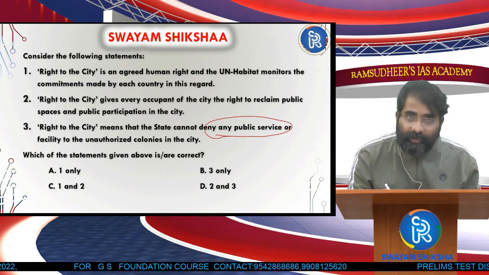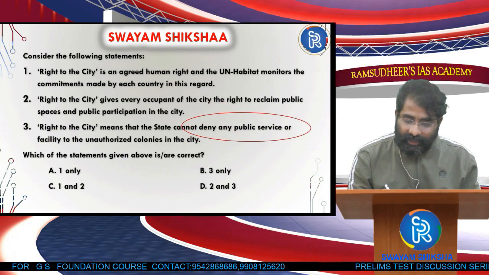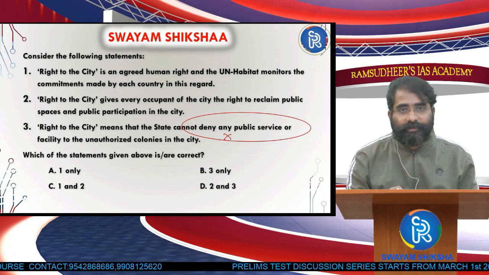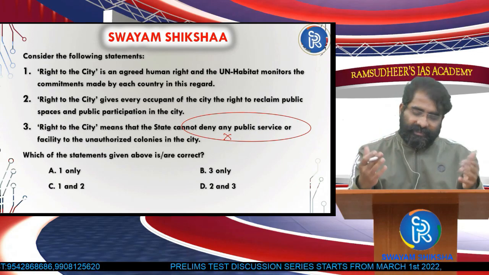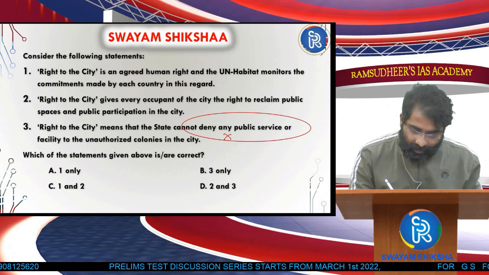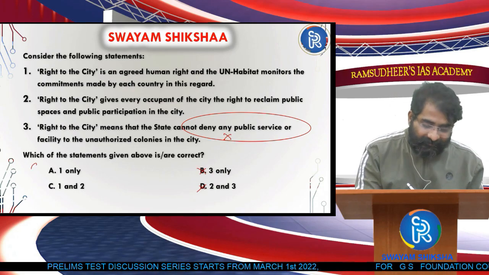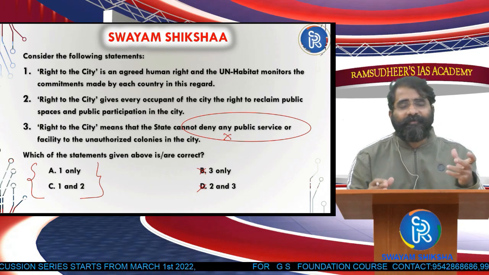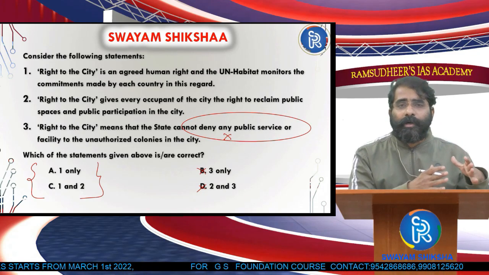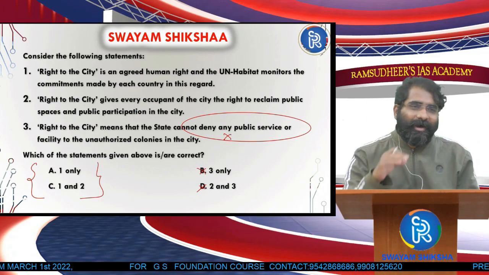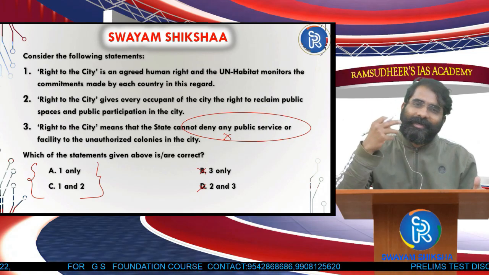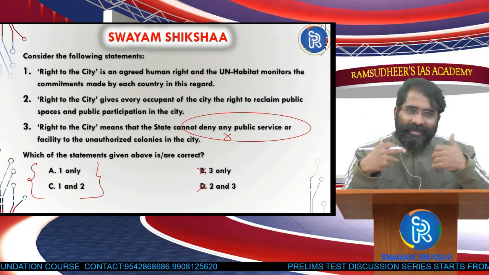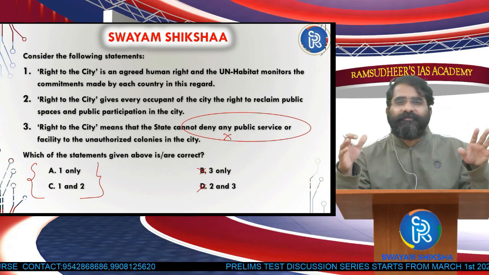service. Now I am going to use this keyword. State cannot deny any public service or facility to the unauthorized colonies. Okay, so this any public service is an extreme statement. So therefore I am eliminating 3. Now I have to select from A and C. So in the elimination technique also, first of all, I should get to the 2 options now. So tukka maro means what? How do you hit straight? So you can't just mark, you can't just have a guesswork just like that. There should be some logic for our guessing.